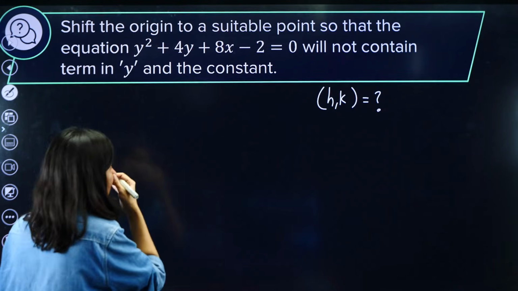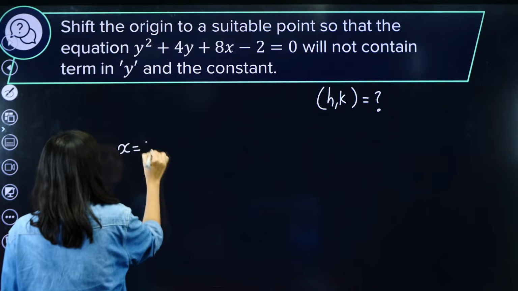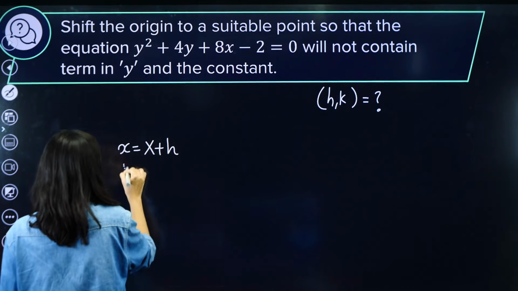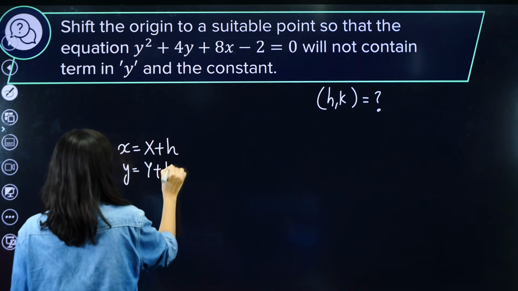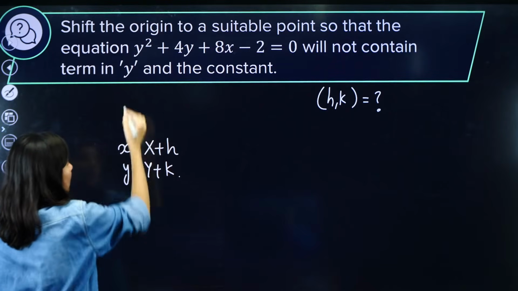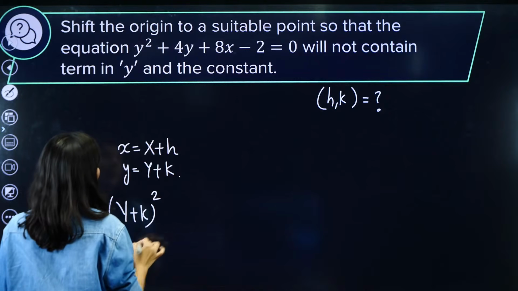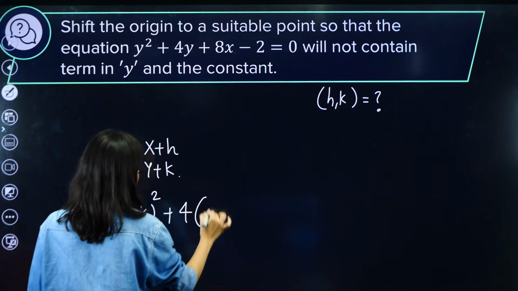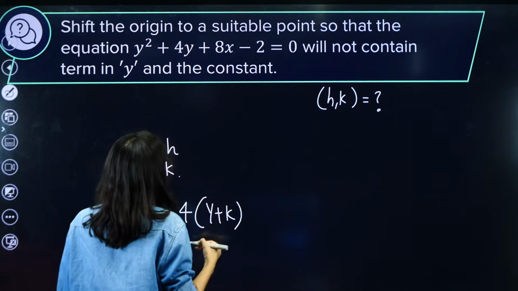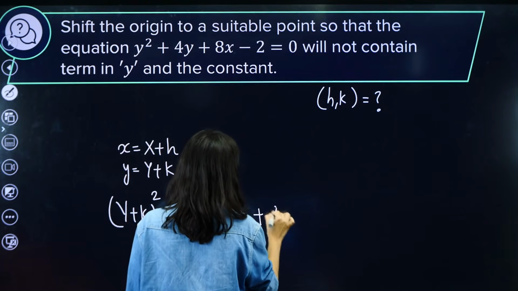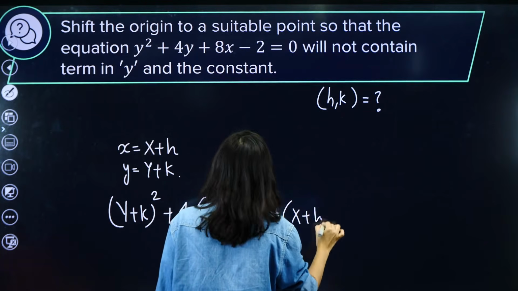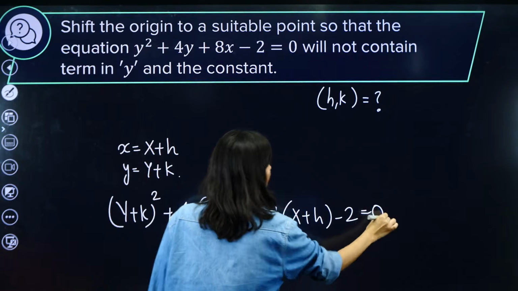Shift the origin to a suitable point. So (h, k) is unknown and we know the formula. x will be replaced by capital X plus h. y will be replaced by capital Y plus k. So let's do that. y square will be what? (Capital Y plus k) whole square plus 4 times (capital Y plus k), plus 8 times (capital X plus h), minus 2 equals 0.